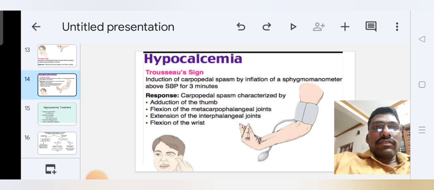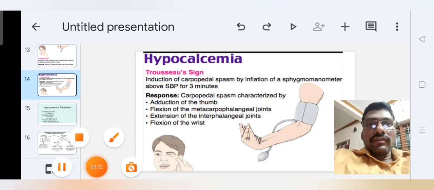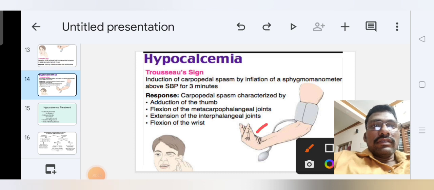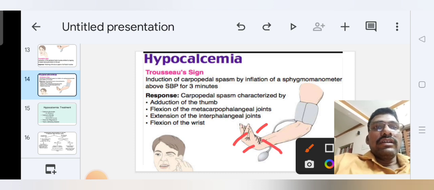Mainly you can see adduction of the thumb, flexion of the metacarpophalangeal joints, extension of the interphalangeal joints, and flexion of the wrist. These are called Trousseau's sign.